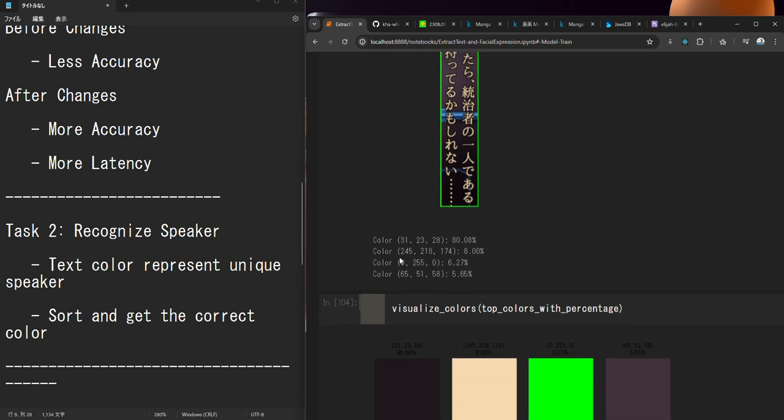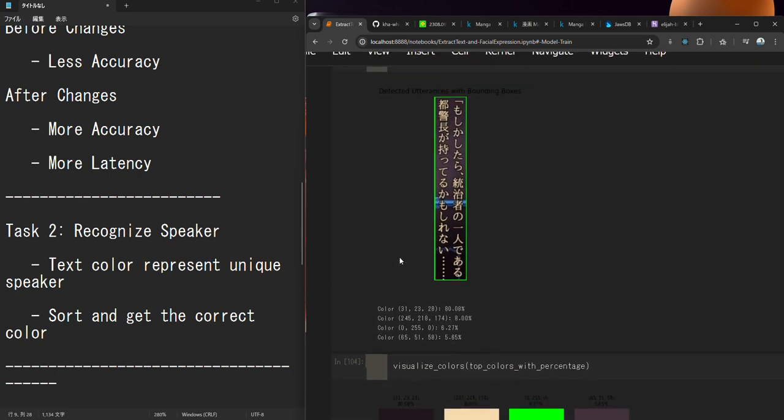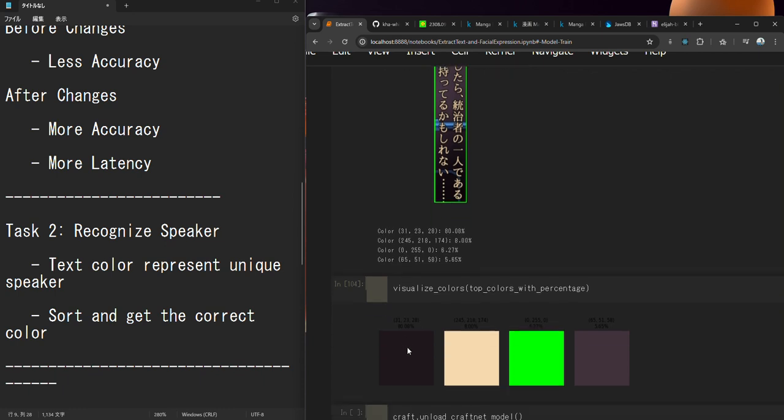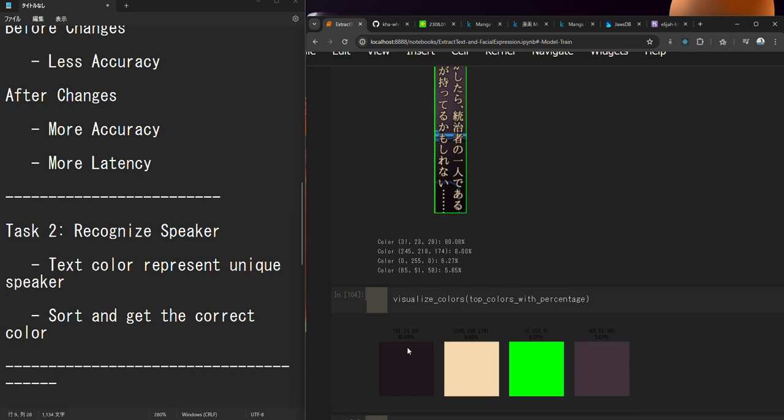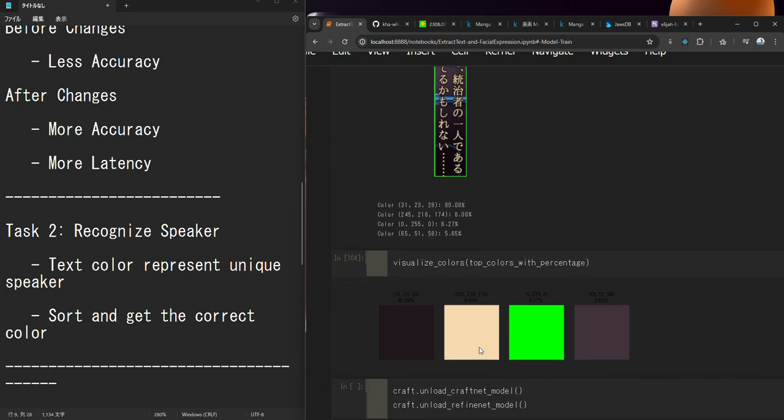The text color, based on the pixels: the background color, this dark brick color, is the greater majority, the super majority. We can omit that, we can remove that. Then we have the bounding box color, which is green. We can also omit that. So what we are left with is the second candidate color, which is grayish yellow. This can represent a certain speaker, and we can represent certain speakers this way, and I think that's it.